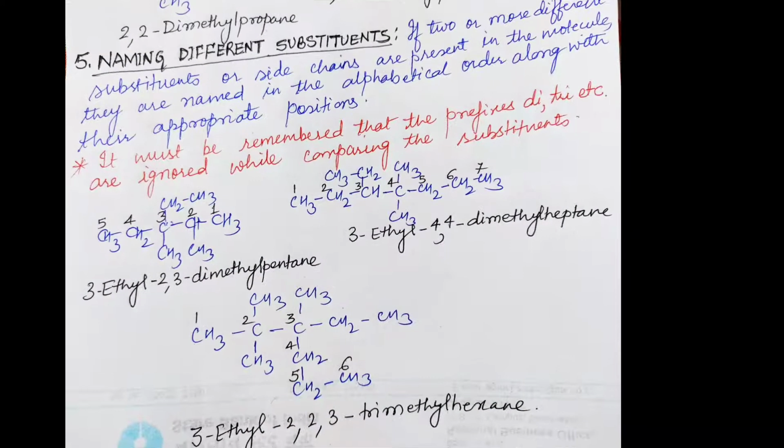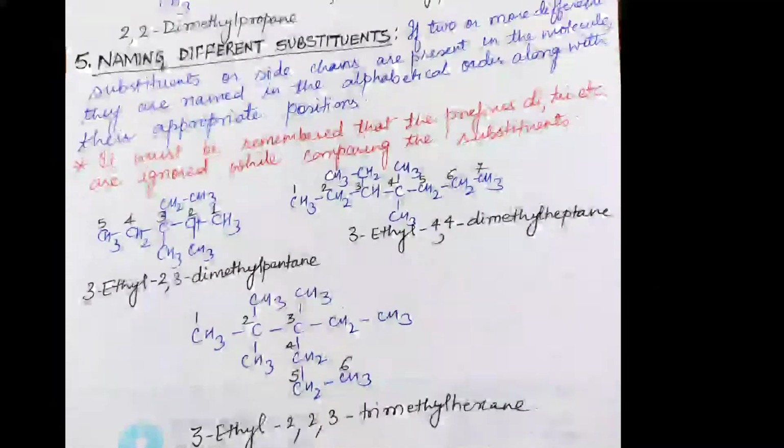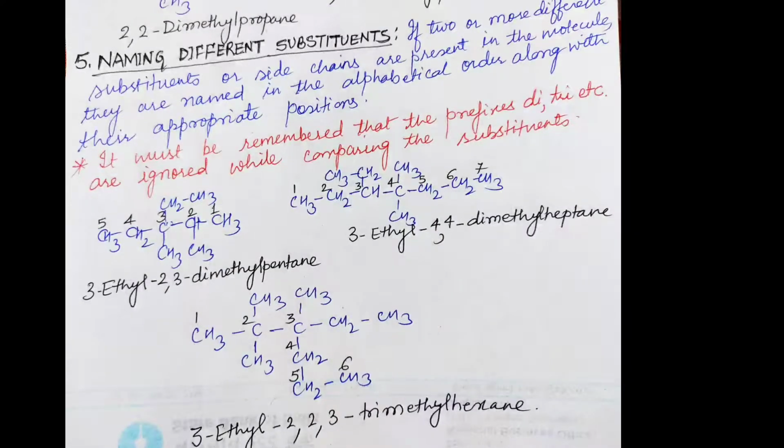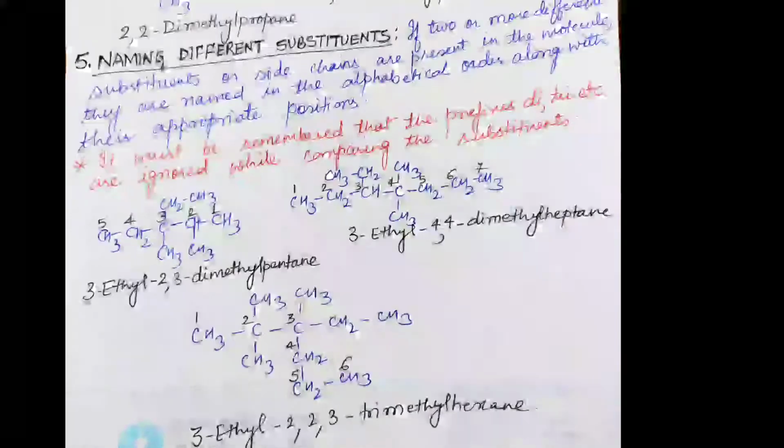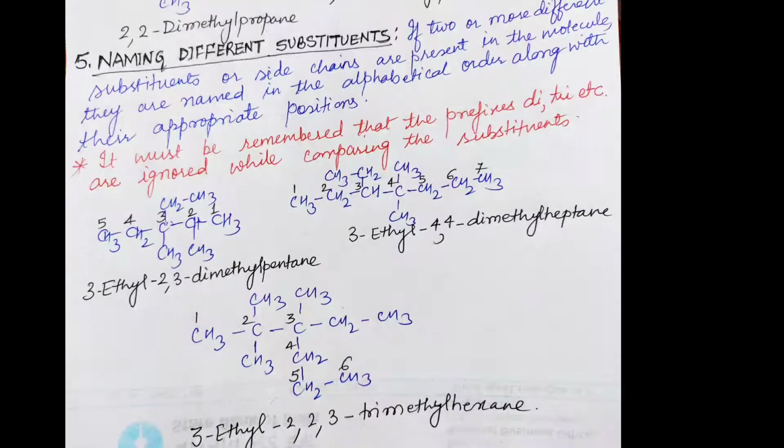The fifth rule which we have to follow is naming different substituents. Children, if two or more different substituents or side chains are present in the molecule, they are named in alphabetical order along with their appropriate positions. It must be remembered that the prefixes di, tri, etc. are ignored while comparing the substituents. Here are some examples.